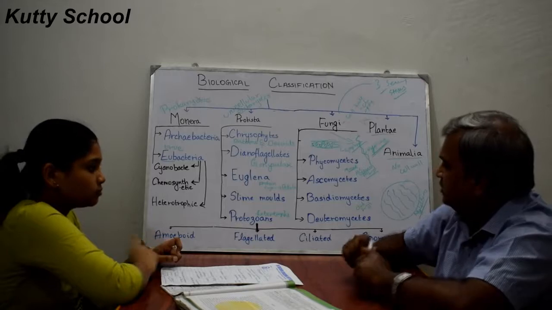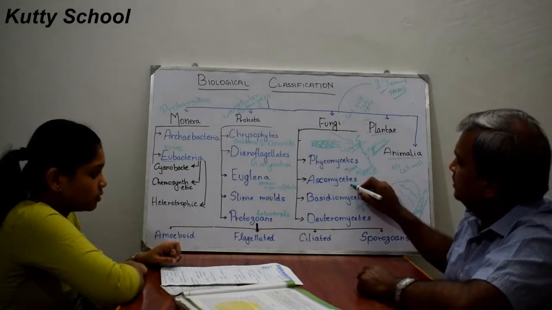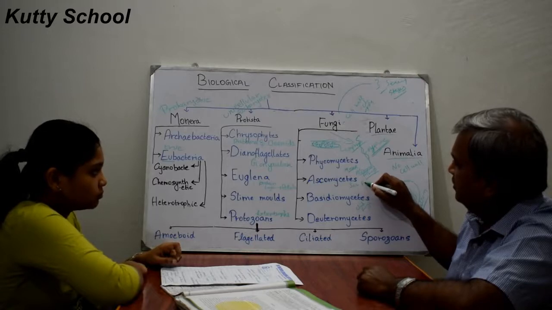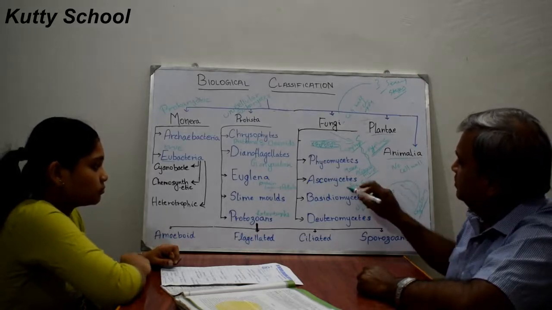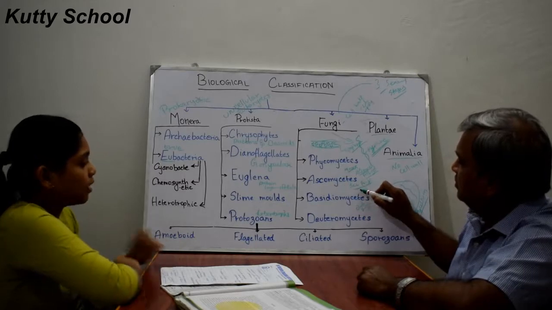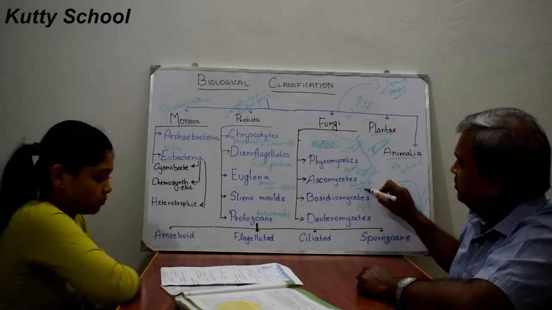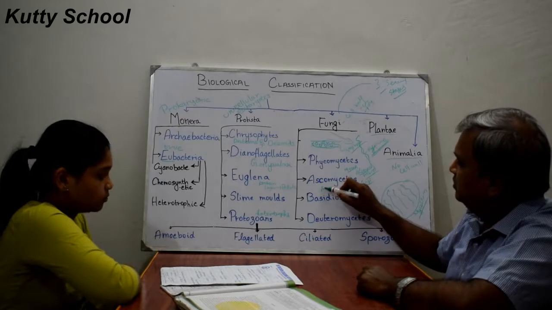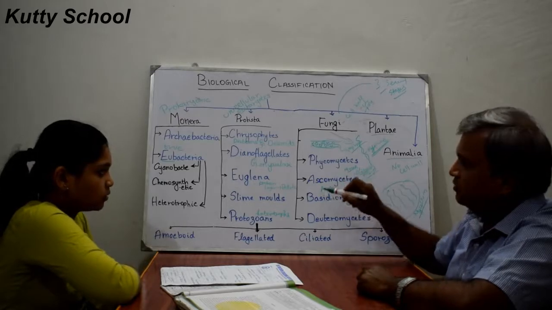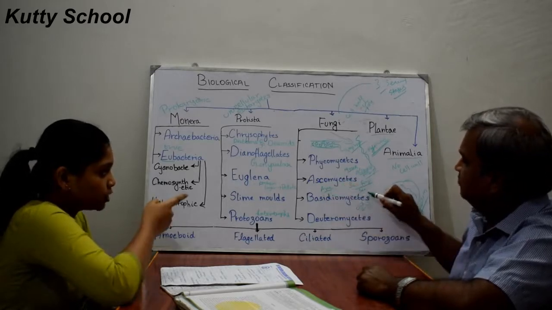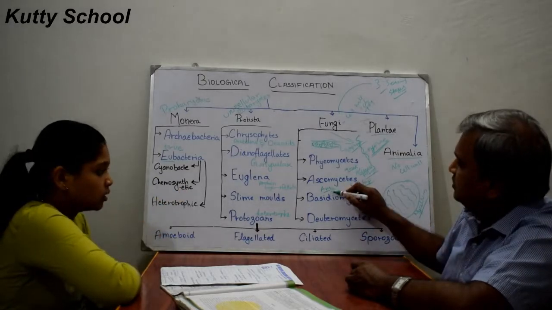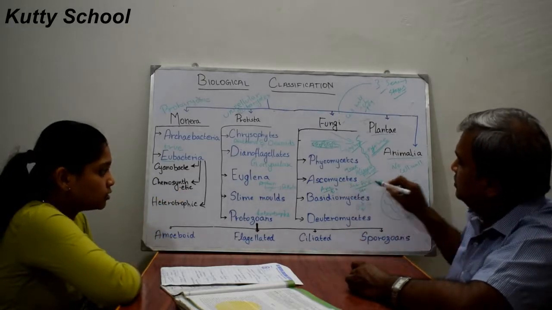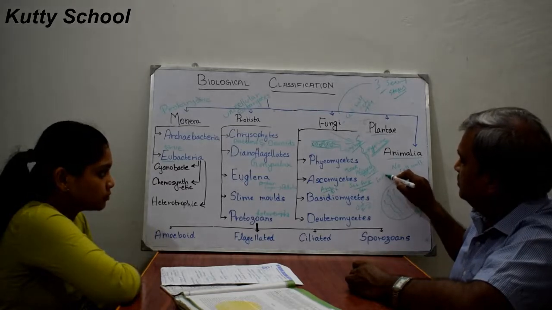Asexual spores are different, as we have discussed: those are exogenous, and these sexual spores are endogenous.